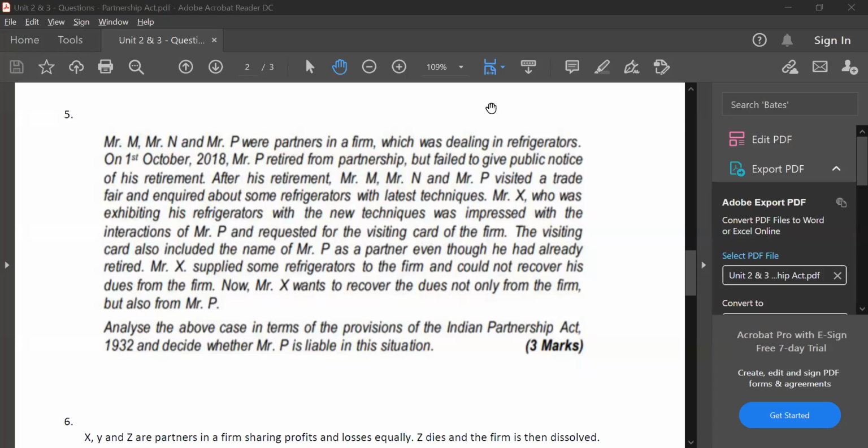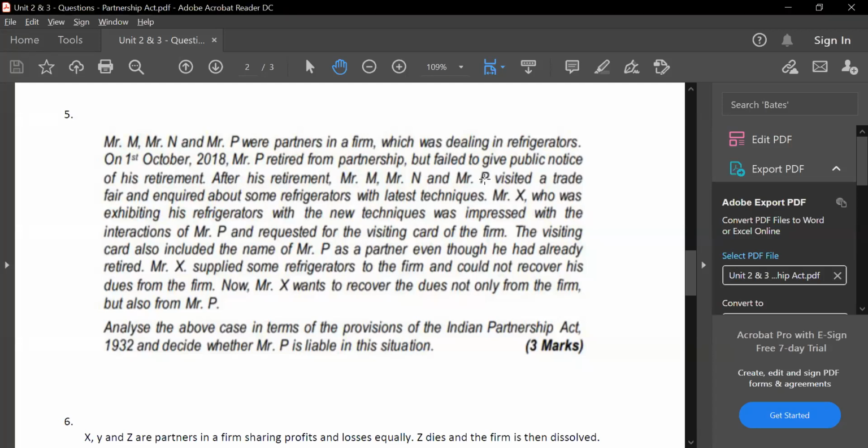The visiting card also included the name Mr. P as a partner, even though he had already retired. Mr. X supplied some refrigerators to the firm and could not recover his dues from the firm. Now, Mr. X wants to recover the dues not only from the firm but also from Mr. P. Analyze the above case in terms of the provisions of the Indian Partnership Act 1932 and decide whether Mr. P is liable in this situation.